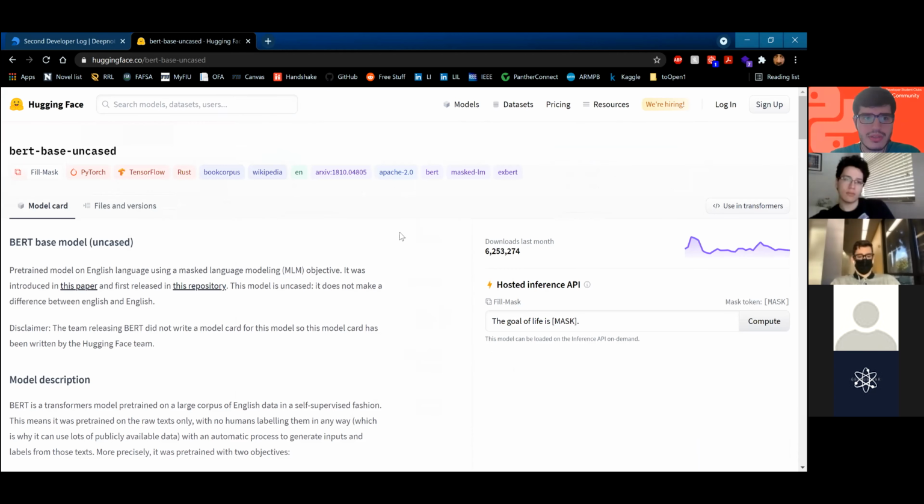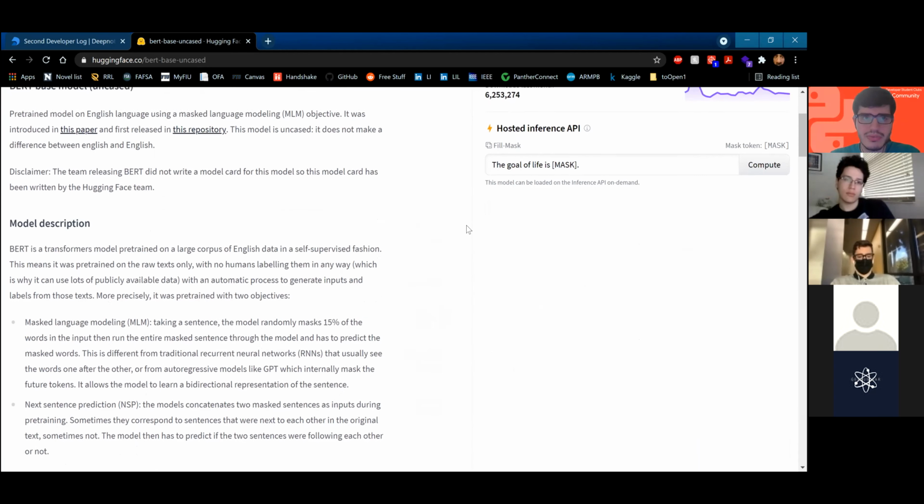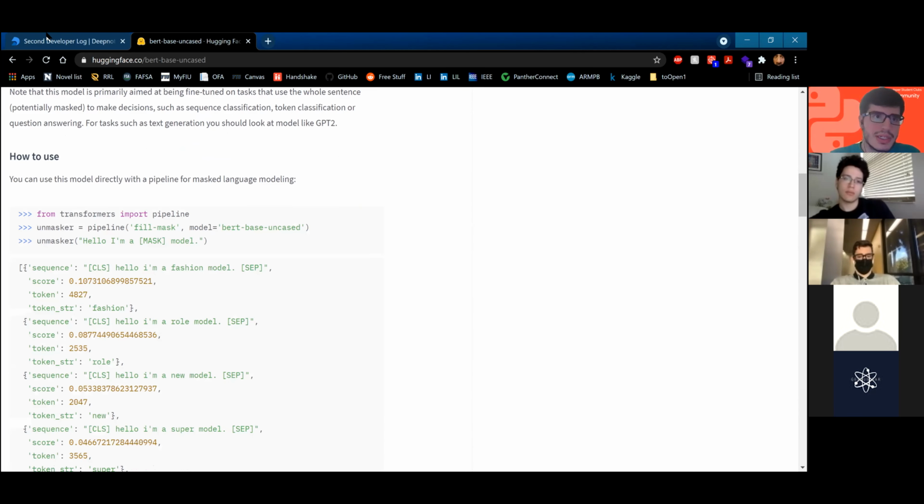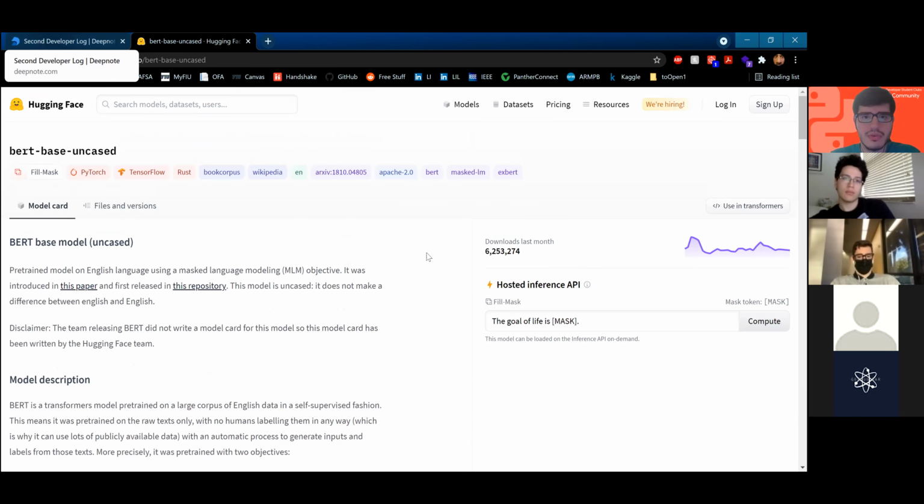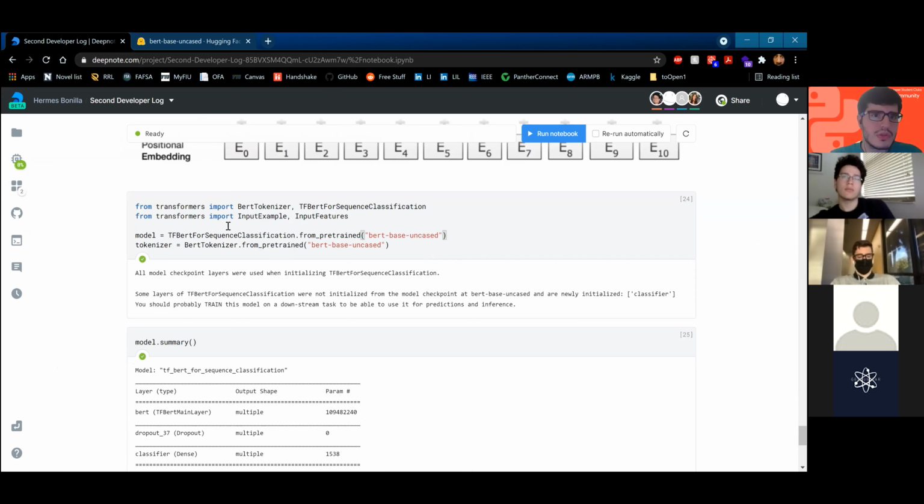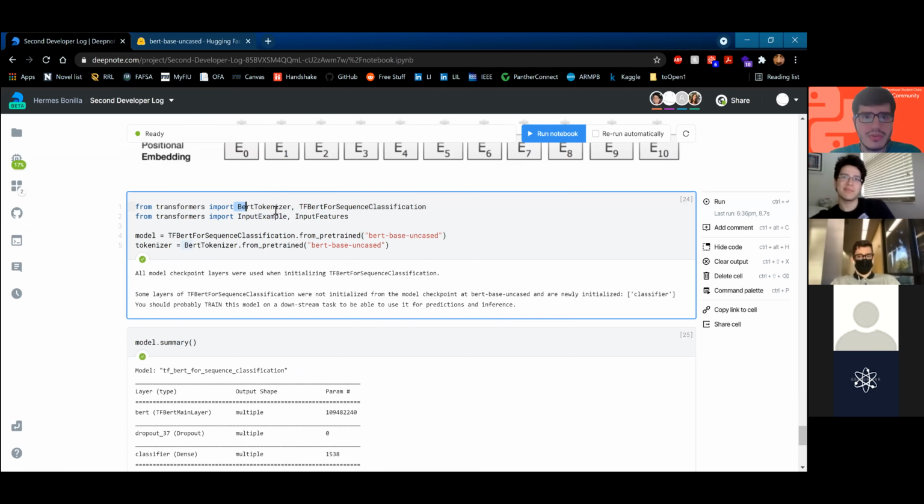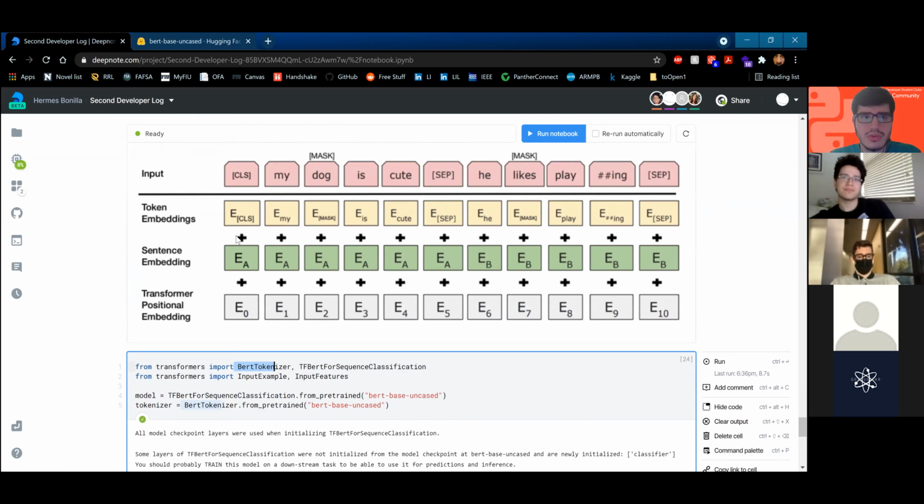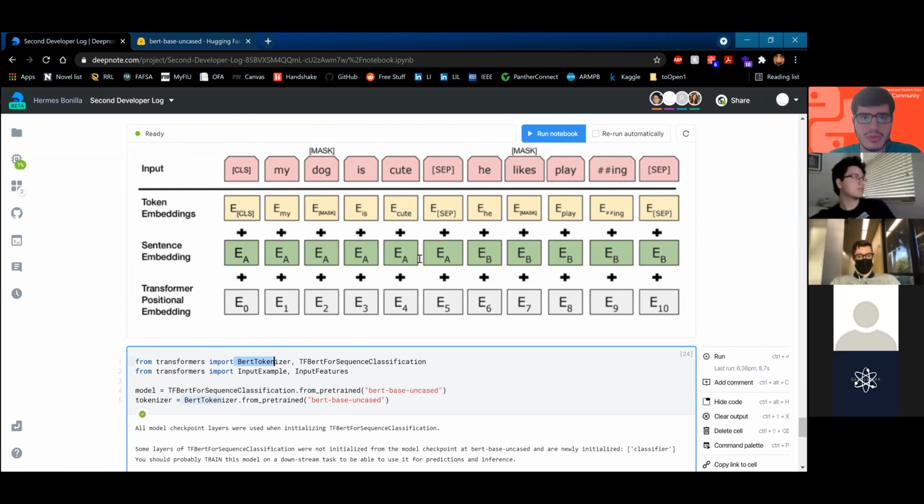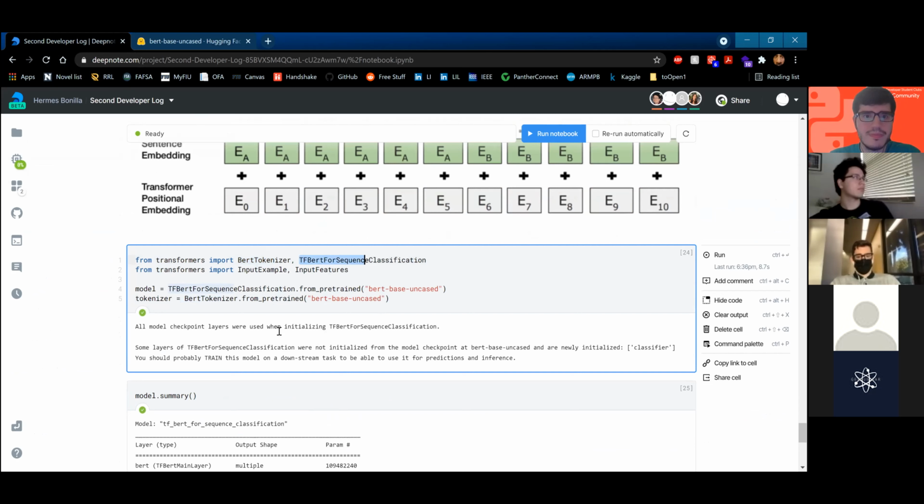It's a very seamless design of this website. It's very good. I would recommend Hugging Face if you're into NLP. So we're going to get our BERT tokenizer, which is going to do all these token embeddings. And we're going to get TF-BERT for sequence classification, which is going to be our model.